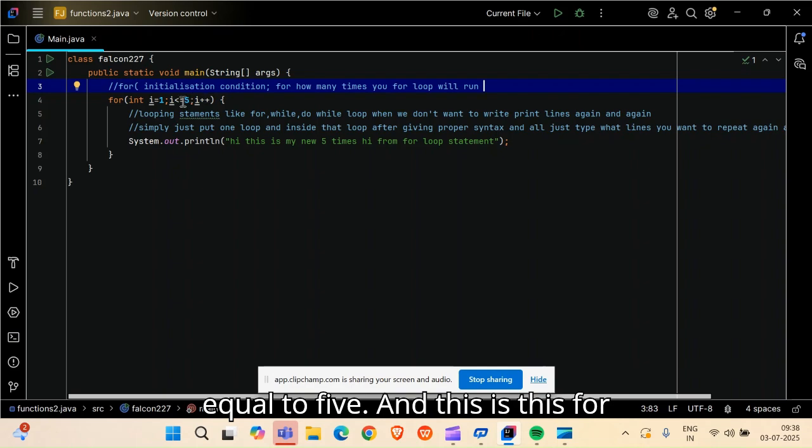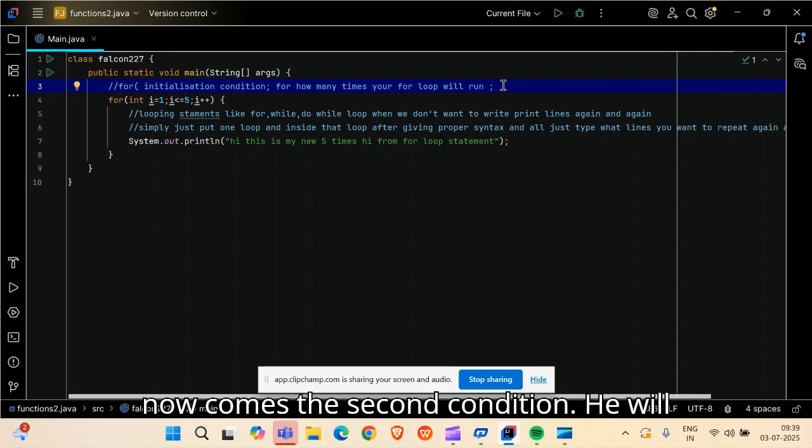For this particular statement only my loop is going to run. My song in the Spotify app will run for 5 times. You think like this, friends, because with a real life example, people can understand better. For how many times your for loop will run. Simple, very easy, friends.